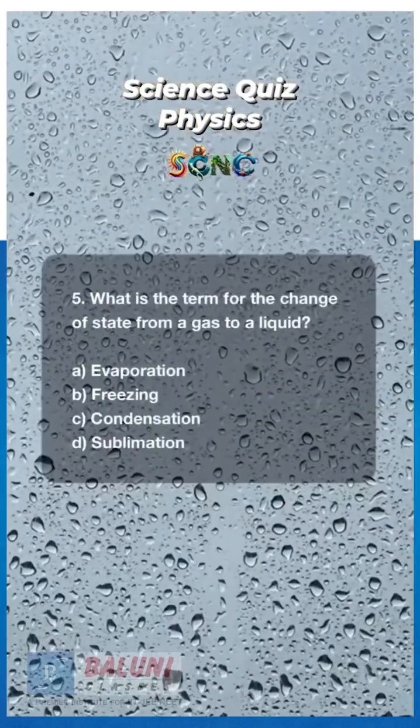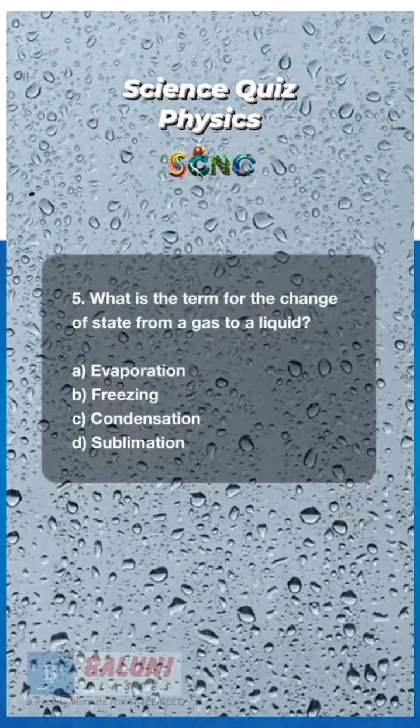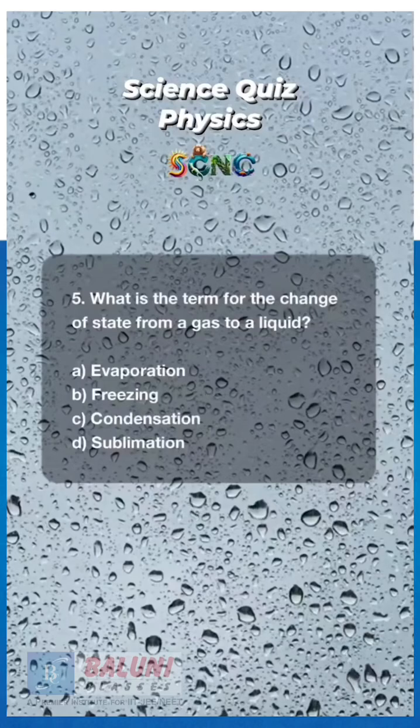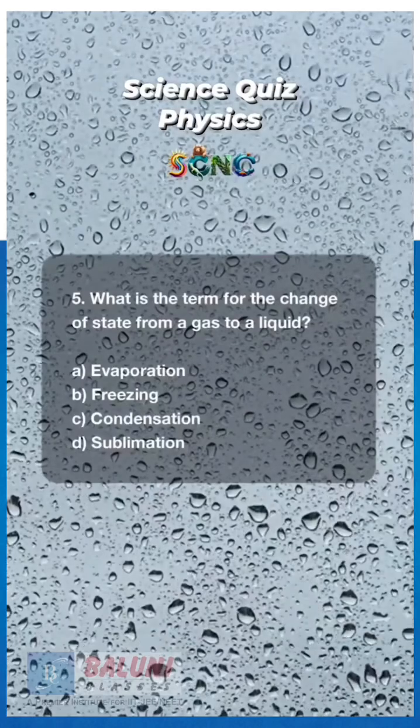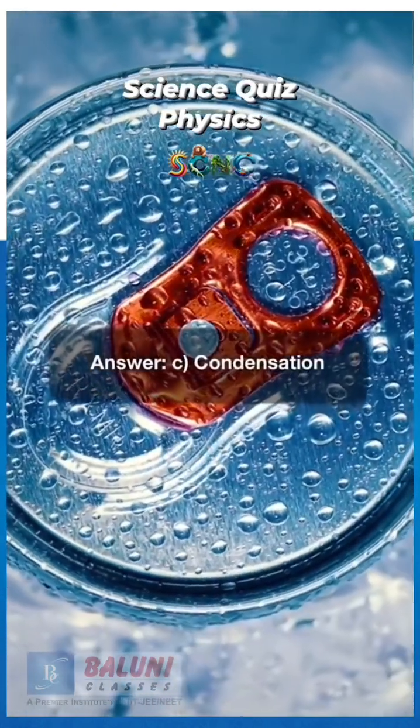5. What is the term for the change of state from a gas to a liquid? A. Evaporation. B. Freezing. C. Condensation. D. Sublimation. 5, 4, 3, 2, 1. Answer: C. Condensation.